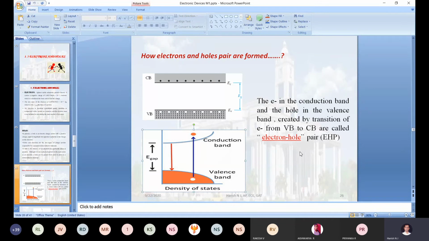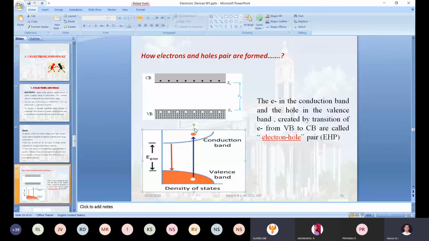Now my next question is, what is the necessity for removing a few electrons from the valency band? What does removing from the valency band mean? We need to provide energy and shift it to the conduction band, that is the meaning. What is the necessity? What is the reason behind that? Anyone, can you tell me? Charge carriers are needed, sir.